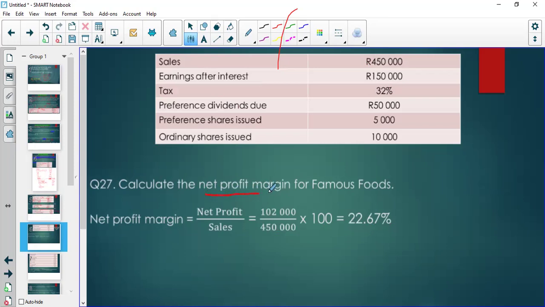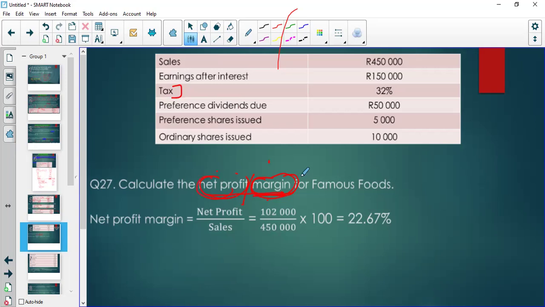Now they will say calculate the net profit margin. If they say margin, it means over sales. Sales or revenue is going to be the denominator. So we are going to say net profit over sales. Whenever they say margin, if it is gross profit margin, it means gross profit over sales. If they tell you tax margin, then it's tax over sales. Whatever margin they say, it's that thing over the sales.